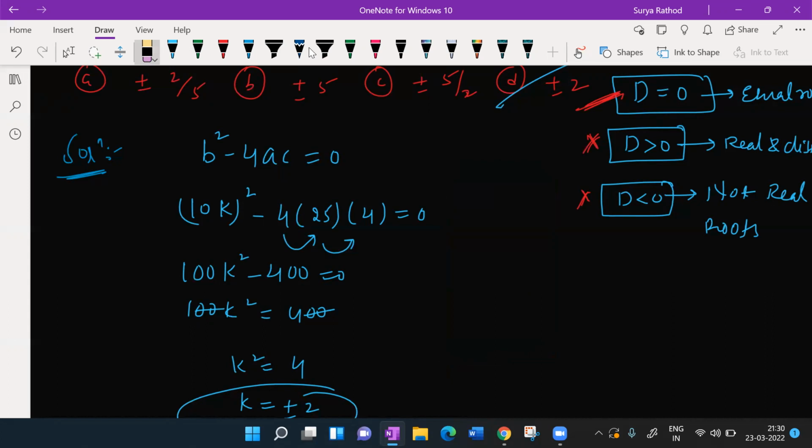If it mentions equal roots, or real and distinct roots, or not real roots, then I'll be using the discriminant formula. Okay, clear? Understood or not? Yes, sir, understood.